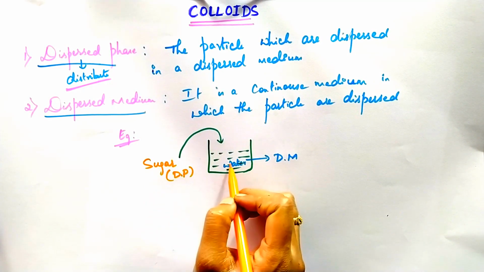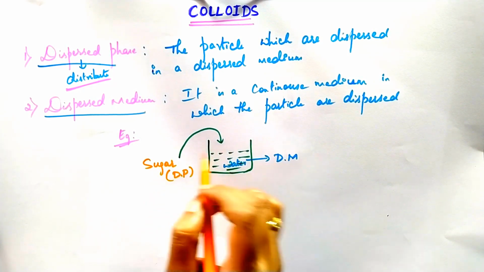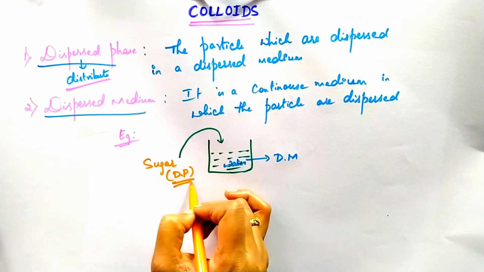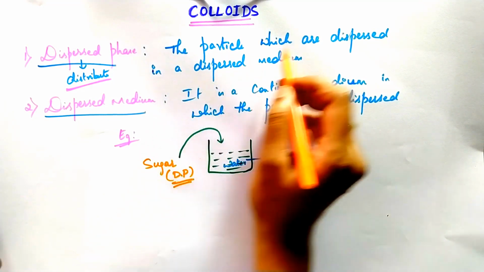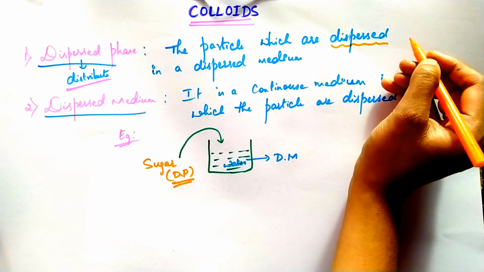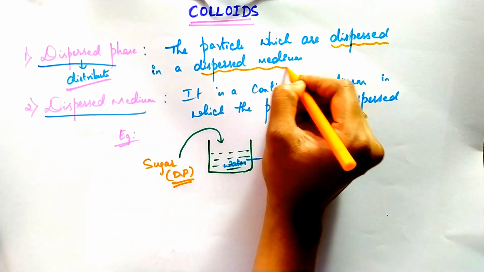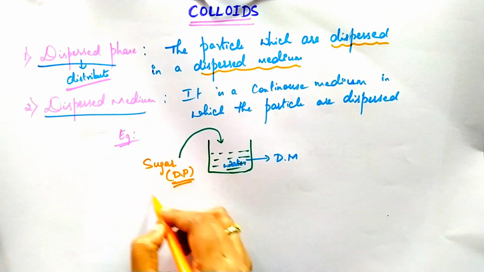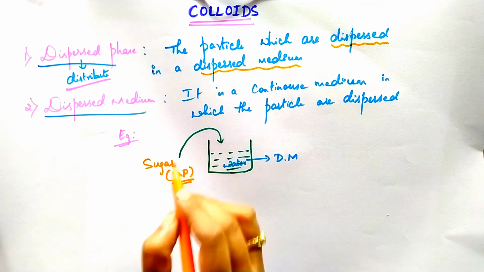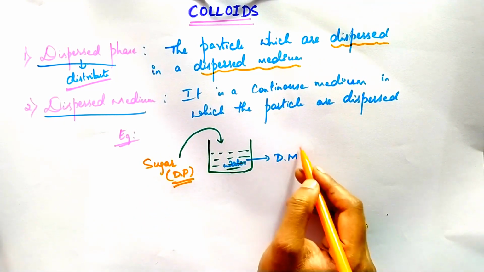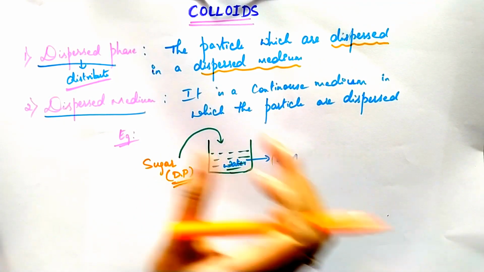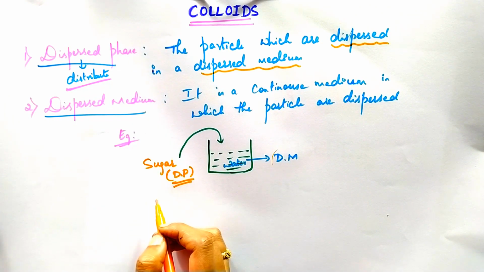Here the sugar is added in the dispersed medium. Therefore, the dispersed phase is the particles which are dispersed in a dispersed medium. The sugar particle dispersed in the dispersed medium is called the dispersed phase.